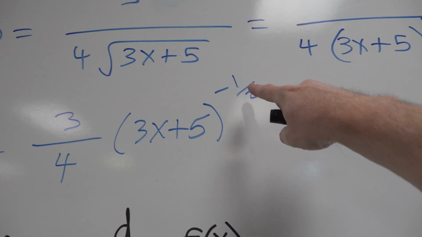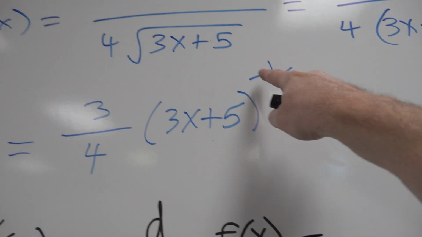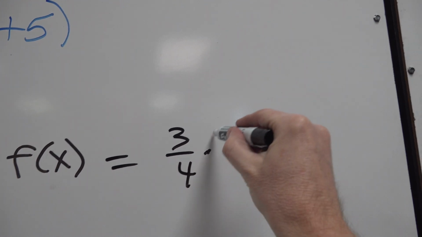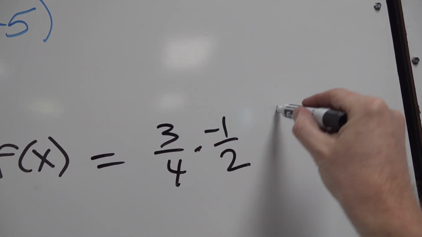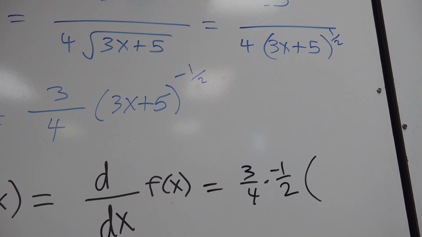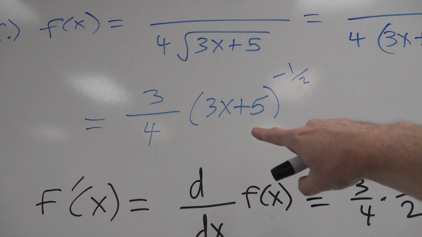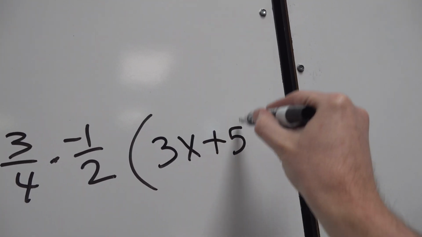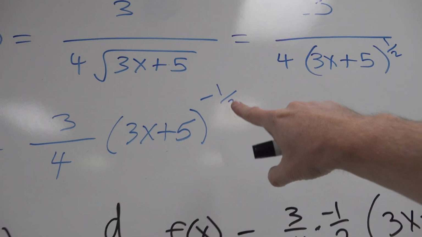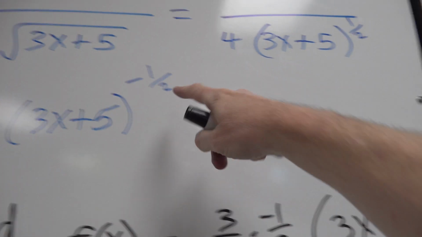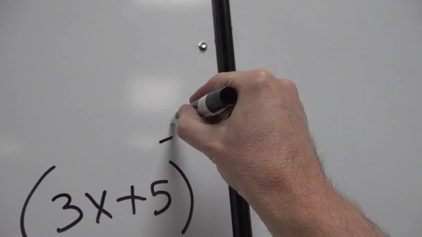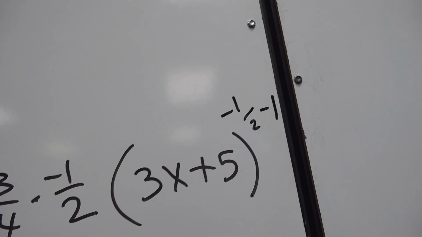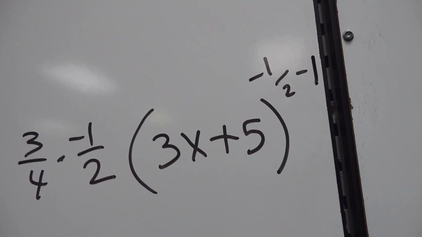Okay, the rule is take the exponent, -1/2 comes down, multiplies the 3/4. You can do that in your head, even better. If you want to just take it slow for now, that's fine. So 3/4 times -1/2. What happens to the base when you take a derivative? It always stays the same. What happens to the exponent? You subtract 1. You can do that in your head. That's even better. For now, you can just write -1. All right, I guess that's it.